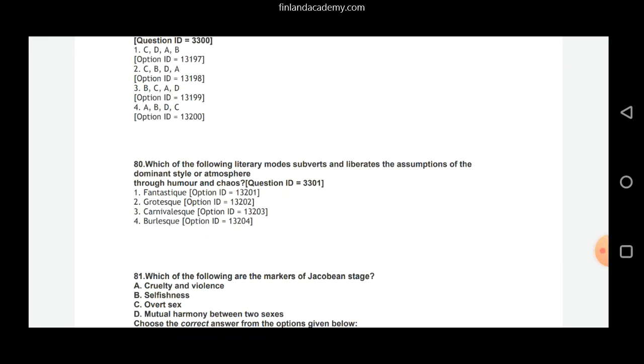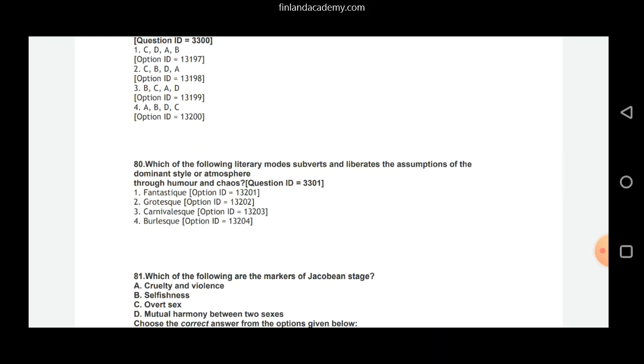Question number 80. Which of the following literary modes subverts and liberates the assumptions of the dominant style or atmosphere through humor and chaos? Read the line again. Through humor. See, we have four options here. One, fantastic, then we have grotesque, then we have carnivalesque, and then we have burlesque. The correct answer here is carnivalesque.